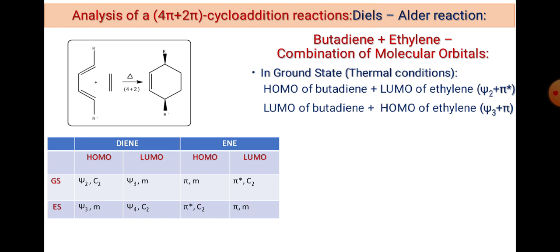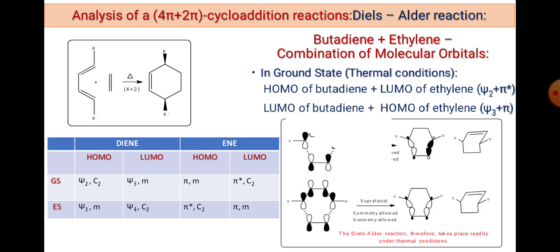But one of the most common features of a routine reaction is the HOMO of butadiene and LUMO of ethylene. So ethylene always acts as an electron receiver. Look at this orientation, particularly here the suprafacial interaction occurs between Psi2 and pi star. You get the symmetry allowed interaction, that is geometry allowed, and you get the product. Similarly, we have the second approach, that is LUMO of butadiene and HOMO of ethylene. But in general, the first type of interaction is more common than the second. So always select the first one.